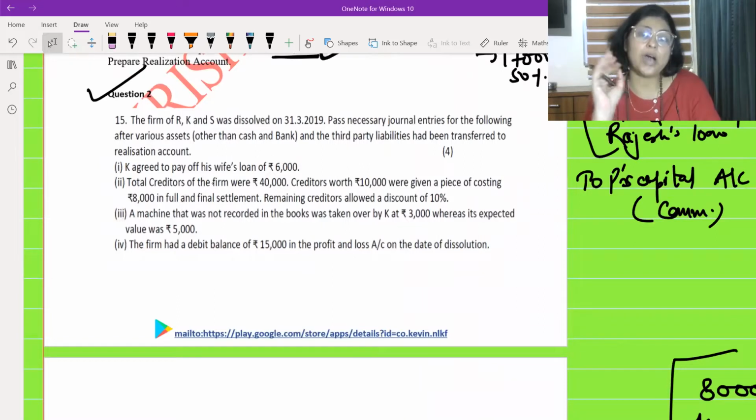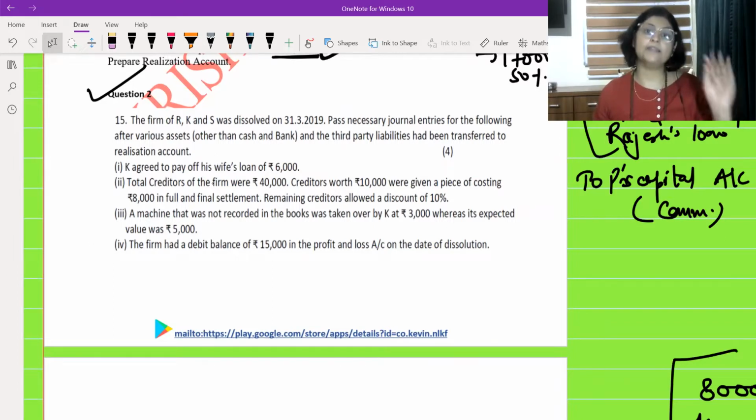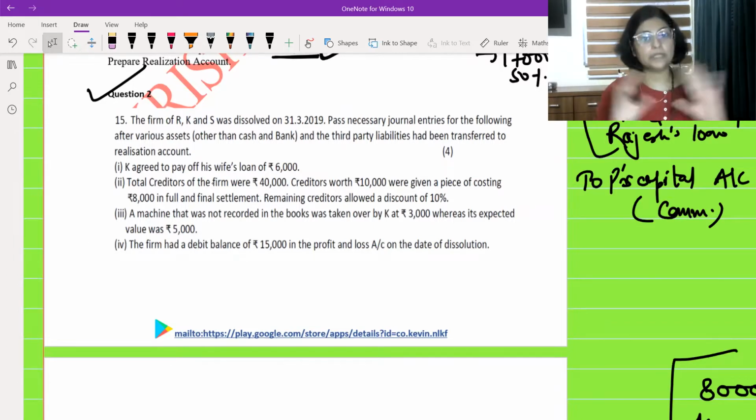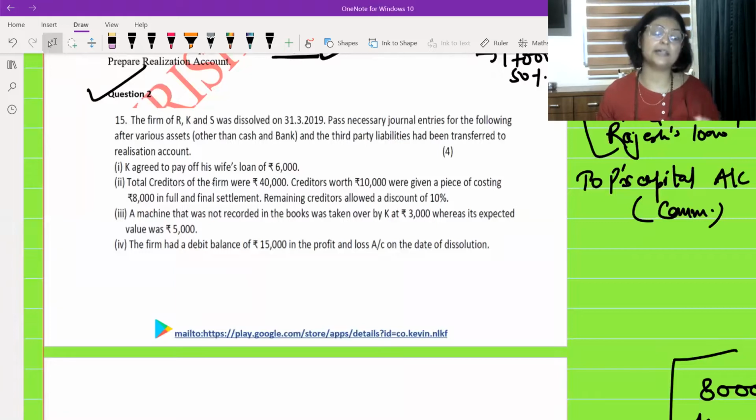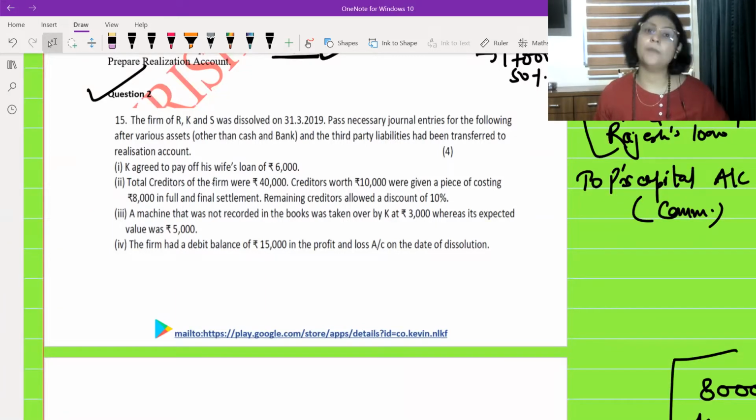But there is no hard and fast rule that they will not ask something related to the ledger. So you must be prepared with ledger and with journal entries only. But अभी तक जो भी देखा गया है, ज़्यादातर CBSE में journal entry पूछते हैं dissolution के लिए, and ISC में कुछ भी पूछ सकते हैं. हाँ, लेकिन इस साल का जो स्पेसिमन पेपर है उसमें लेजर अकाउंट पूछे. ठीक है, so you must be prepared for both.